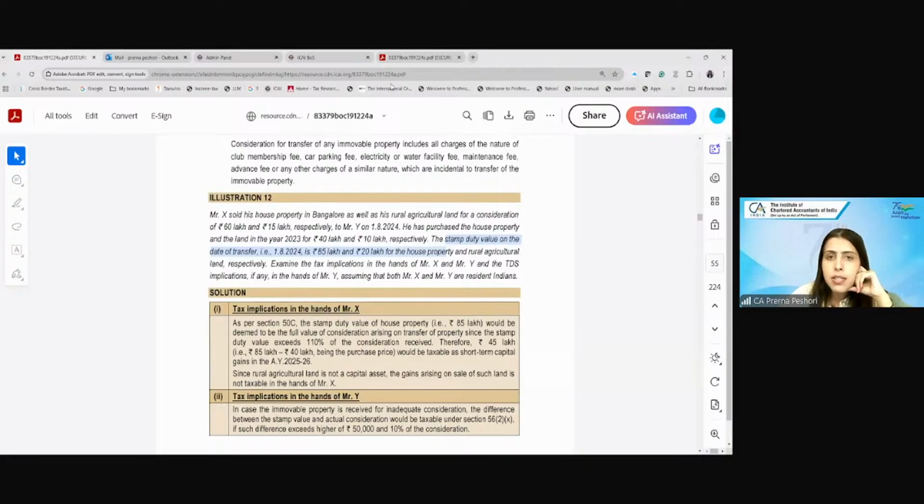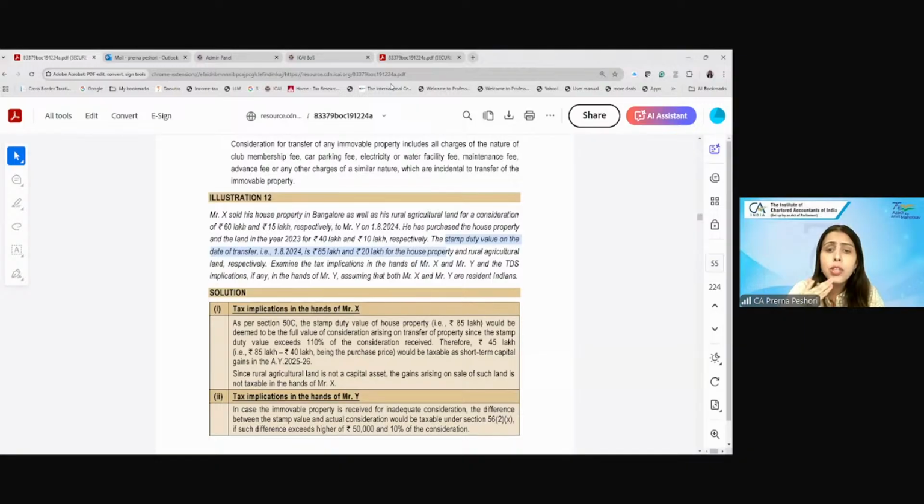So first, tax implications in the hands of Mr. X. In the hands of Mr. X, whether 50C will be applicable. So first of all, rural agricultural land is not a capital asset. So for that, the gain that comes is completely not taxable, right? It is not exempt. What you will say is, it's not taxable because it is not a capital asset. There is no exemption given. Exemption means income is taxable, but exemption is given. Here we are saying that this is not at all taxable, because this is not a capital asset.